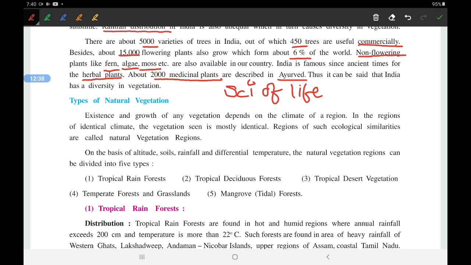All these different plants are used for culinary and medicinal purposes also. At the same time, this shows that our ancient people, our ancestors, had great knowledge about different kinds of plants, and they have described them in detail in the scriptures written in those times. So we'll stop here in this particular video lecture.